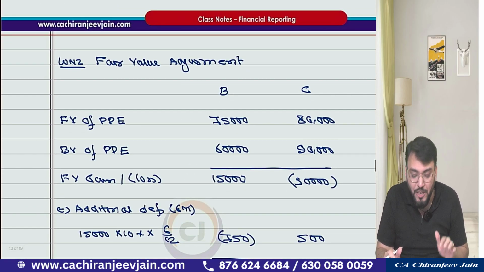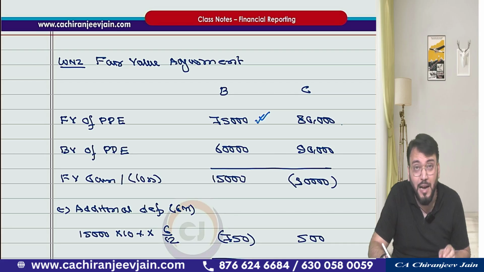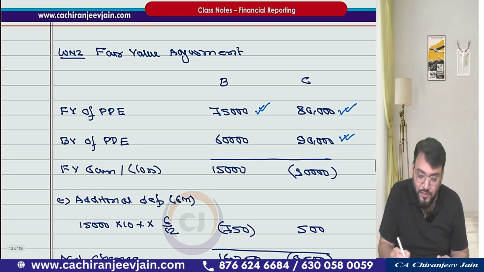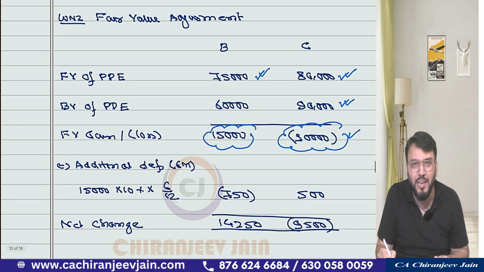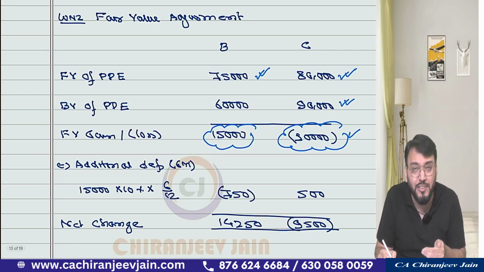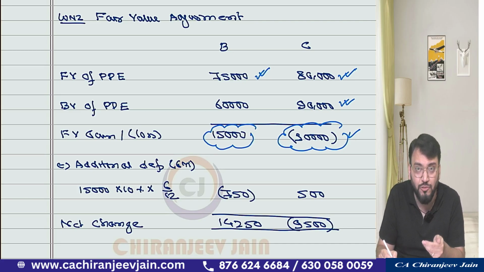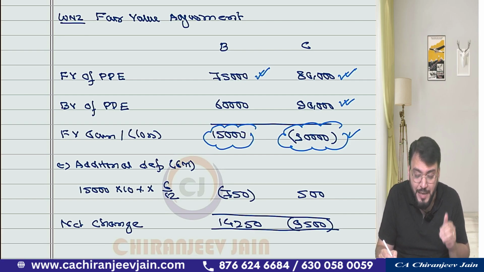Then we'll come to fair value adjustment. You can see I have given the fair value of PP of Bajaj and Charan on the date of acquisition. Book value has also been given. For Bajaj there is a fair value gain, and for Charan there is a fair value loss. Understood? Because I have given a 10% rate of depreciation, SLM, we need additional depreciation for the post acquisition period. The date of acquisition is 1st July, so the post acquisition period will be 6 months, and 6 months' depreciation will be calculated.